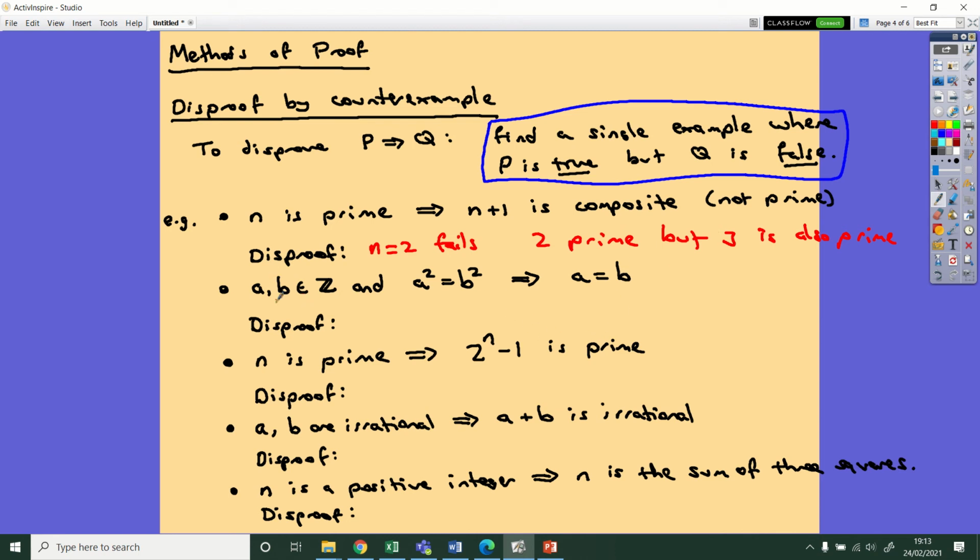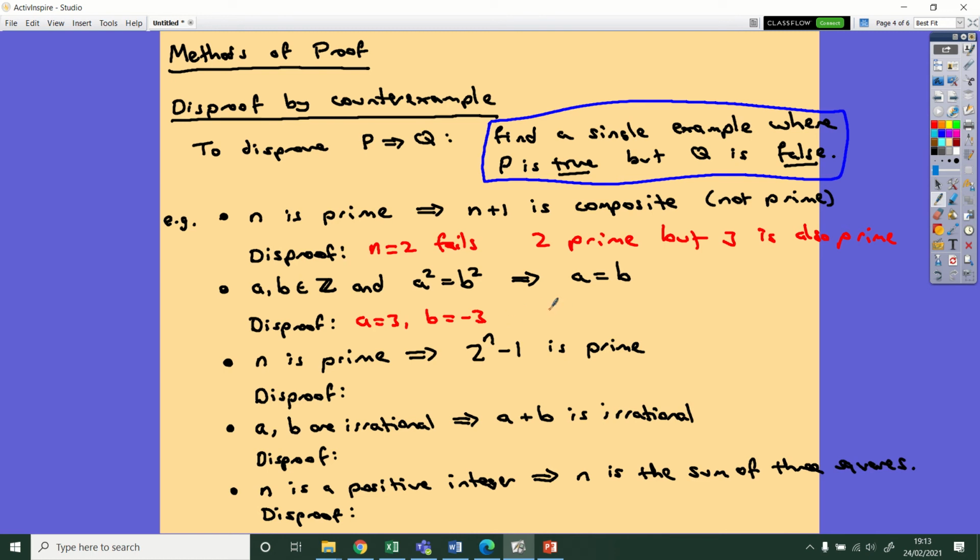Okay, right, second example, so you've got a and b. This means that they are both integers. And we've also got a squared equals b squared, and we're assuming that implies that a equals b, but we're going to disprove that. So hopefully you've thought of some examples. So let's take, I guess, a equals 3, b equals minus 3. You've probably thought of something similar to that.